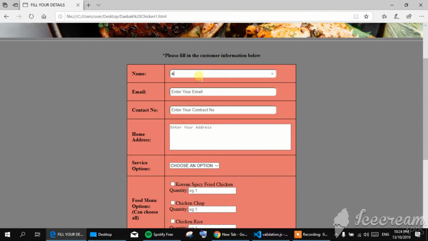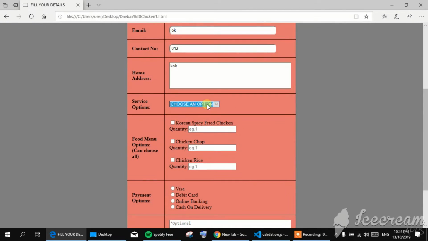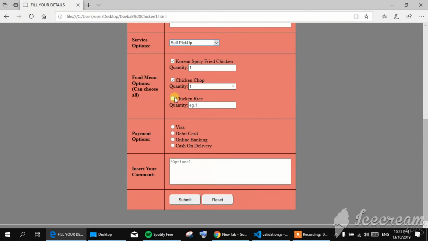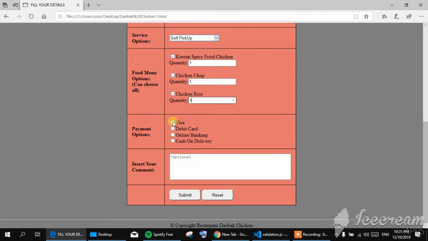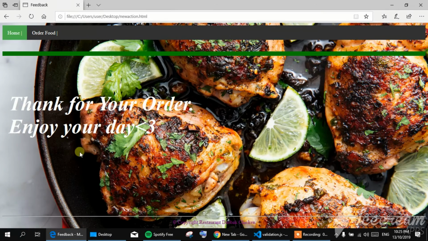And if you want to proceed, you can put back your information. And choose your payment option again, put the add-on and then submit. So done. Thanks for your order, enjoy your food.